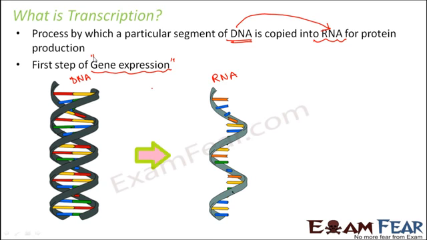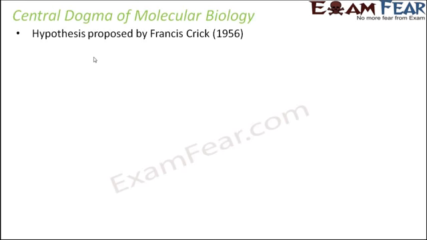Now when we are talking about this synthesis of RNA from DNA, the discussion would be incomplete without talking about the central dogma of molecular biology. So let us see what the central dogma of molecular biology was. It was a hypothesis proposed by Francis Crick. Yes, Crick is again the same scientist who was involved in finding out the double helix structure of DNA, who was also involved in giving the hypothesis that the mode of DNA replication is semi-conservative in nature. So he again gave this hypothesis of the central dogma.